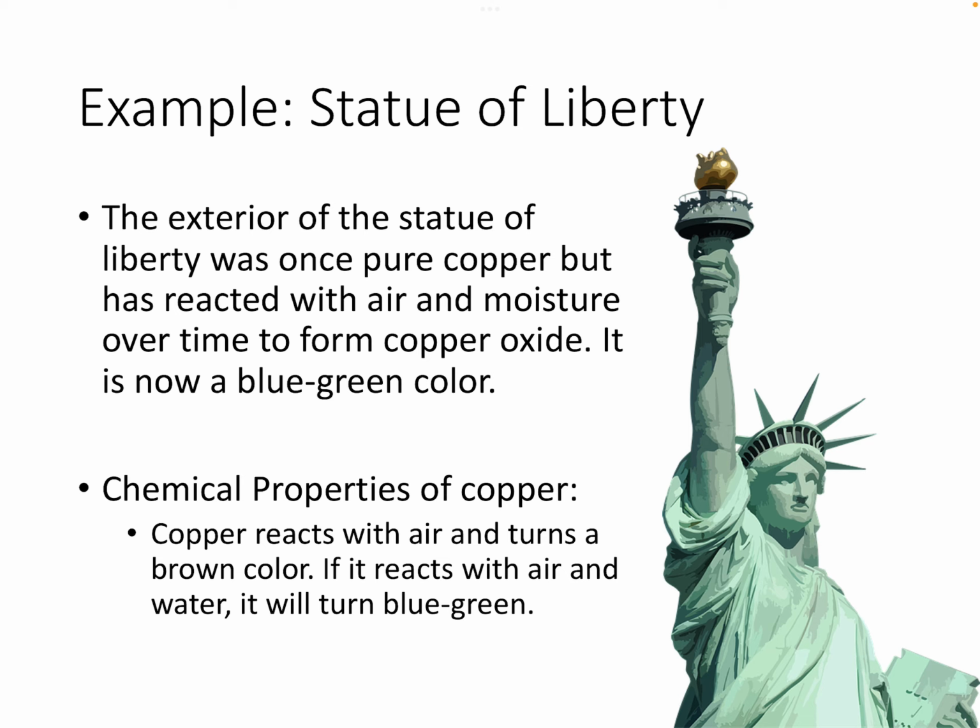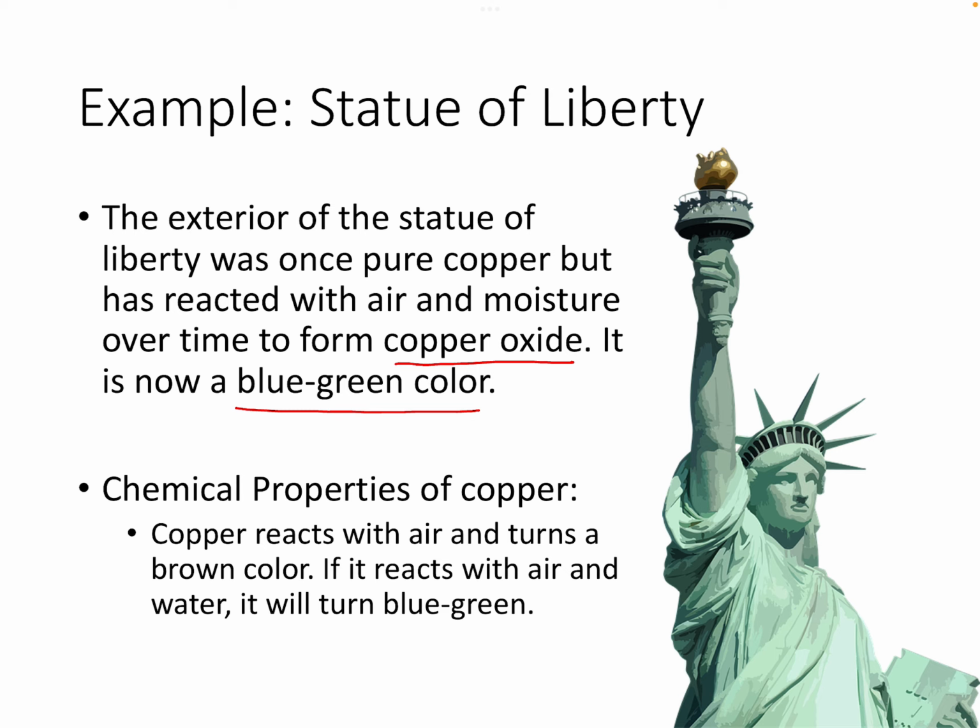But what about chemical properties of copper? So let's talk about the Statue of Liberty, which actually was once pure copper. So the Statue of Liberty used to be a reddish-brown color, but it has since reacted with air and moisture over time to form a new compound called copper oxide. And copper oxide has a bluish-green color. So now the Statue of Liberty is bluish-green.